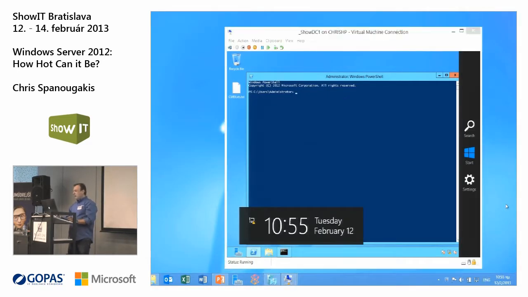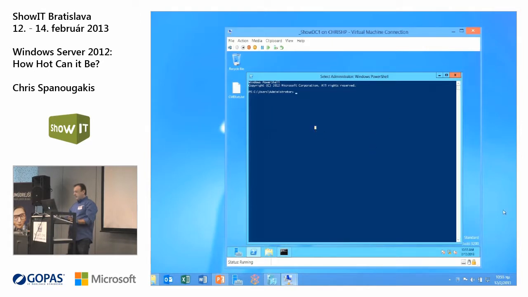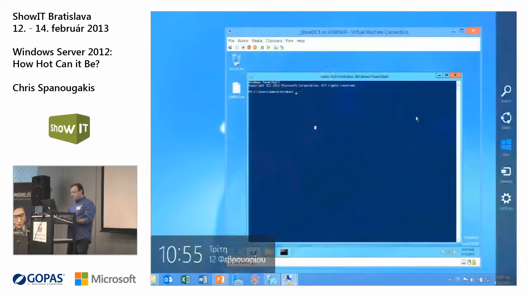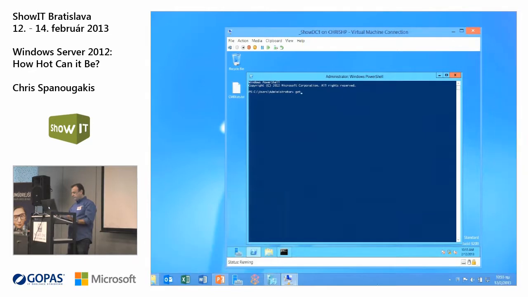Okay, and you can start typing commands like this. Get-ADUser -Identity Administrator.